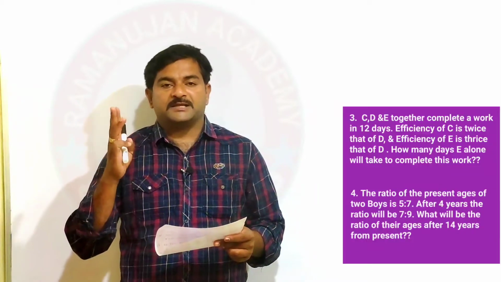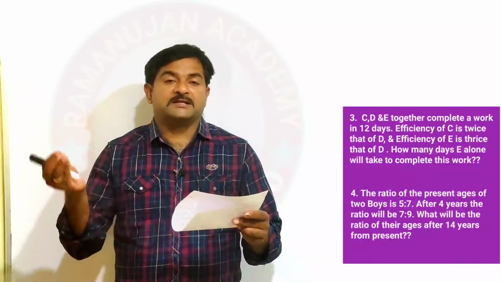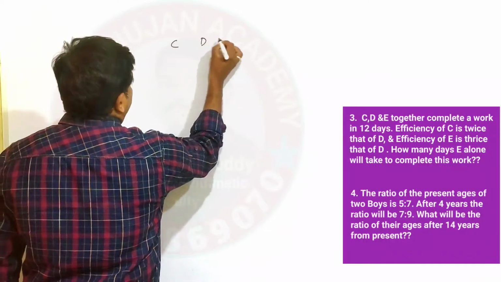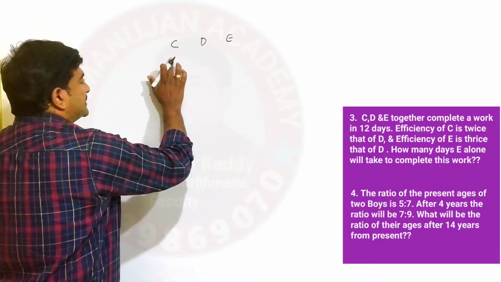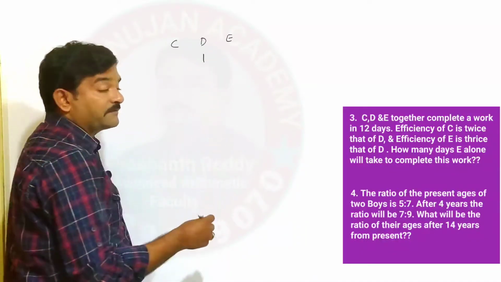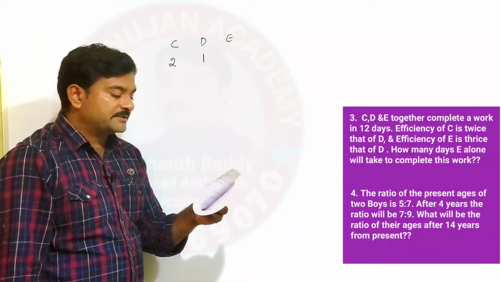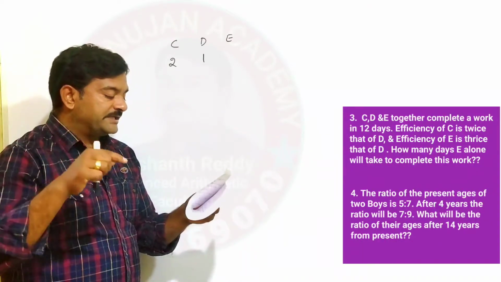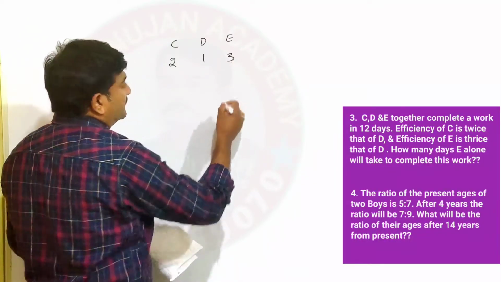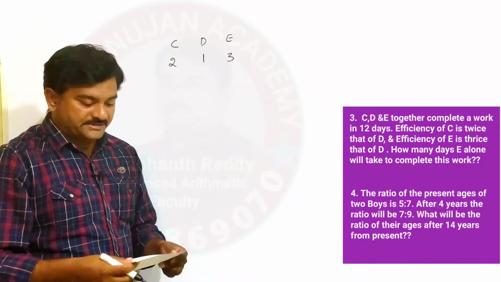There are 3 persons, namely C, D, and E. The efficiency of C is twice that of D. C is there, D is there, and E is there. For example, if D has 1 part of efficiency, then C has 2 parts of efficiency, because the efficiency of C is twice that of D, and the efficiency of E is thrice that of D. Thrice means 3 times, as you know. So this is simply the efficiency ratio.